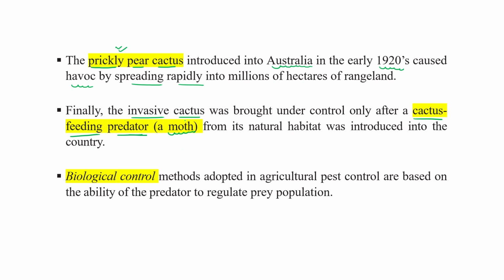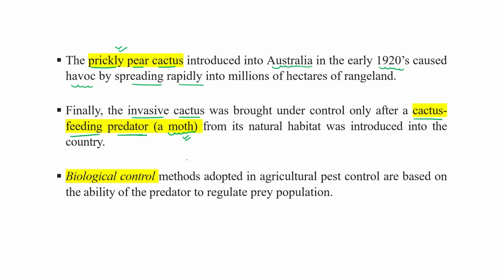After its introduction, the government realized that it very quickly created havoc or mess throughout millions of hectares of land in Australia. They then introduced its predator, the moth, in that area.